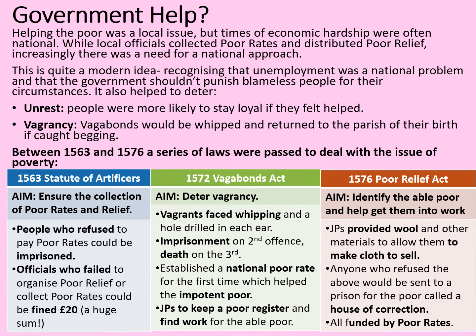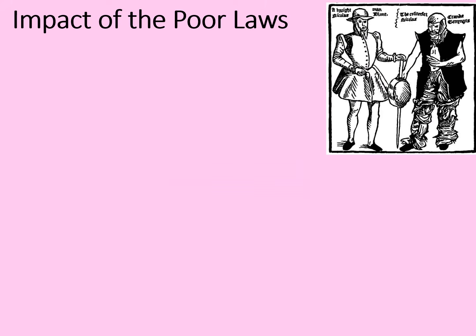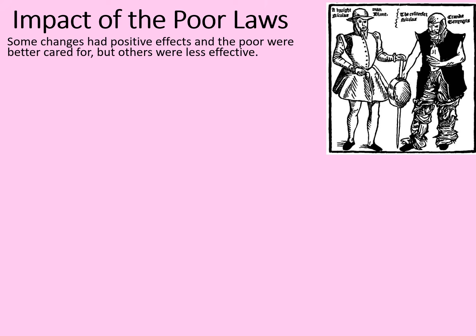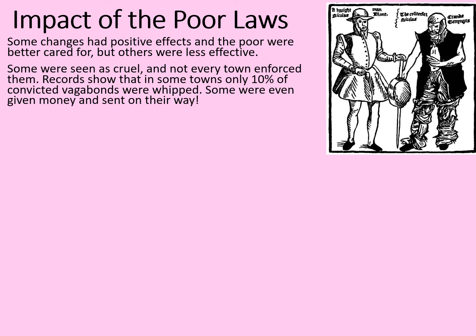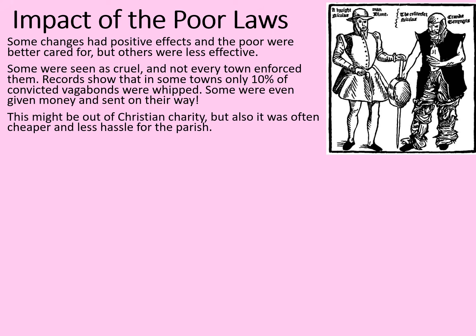So let's have a look at what the impact of this was. Quite a lot of information on this one too, so again, full screen might be an idea. Some changes had positive effects and the poor were better cared for, but others were less effective. Some of them were seen as cruel, and actually not every town enforced them. Records show that in some towns, only 10% of convicted vagabonds were whipped, as the law required. Some were even given money and sent on their way. This might be out of Christian charity, but it was often cheaper and less hassle for the parish too.